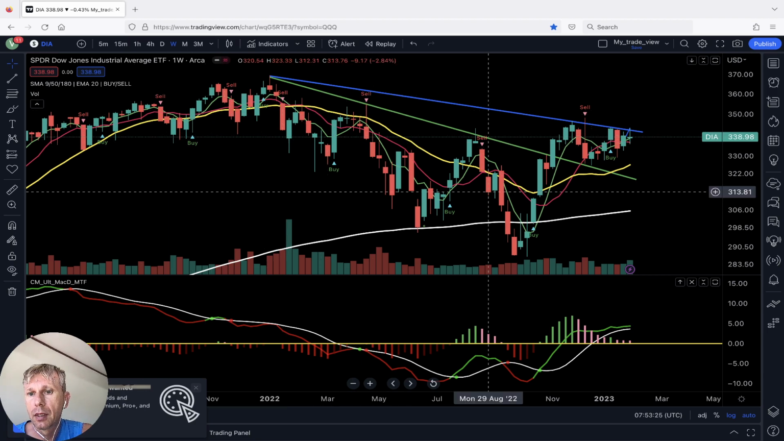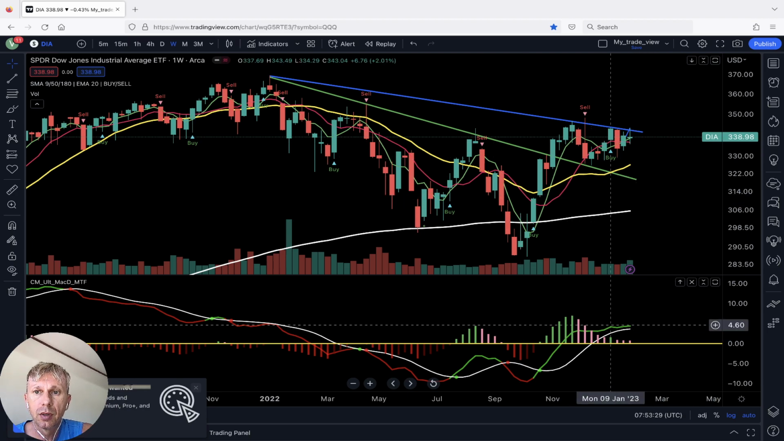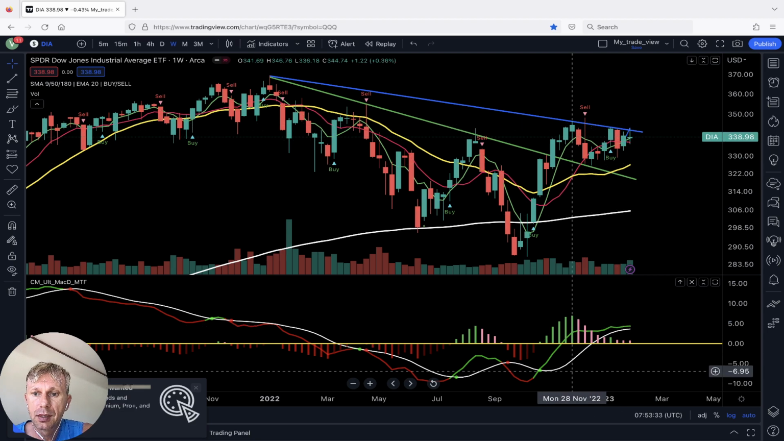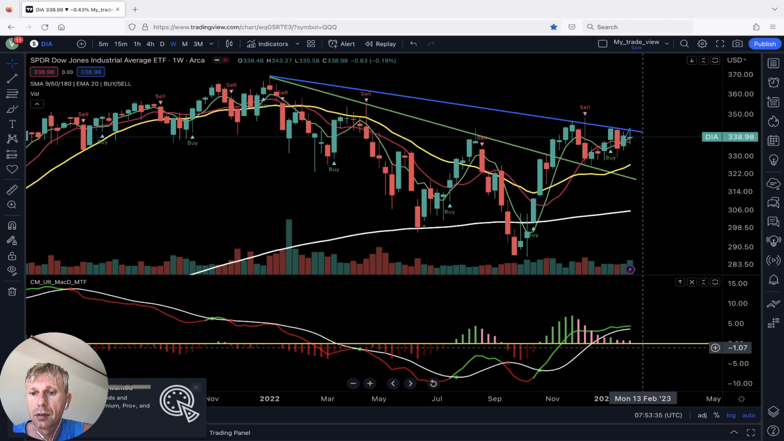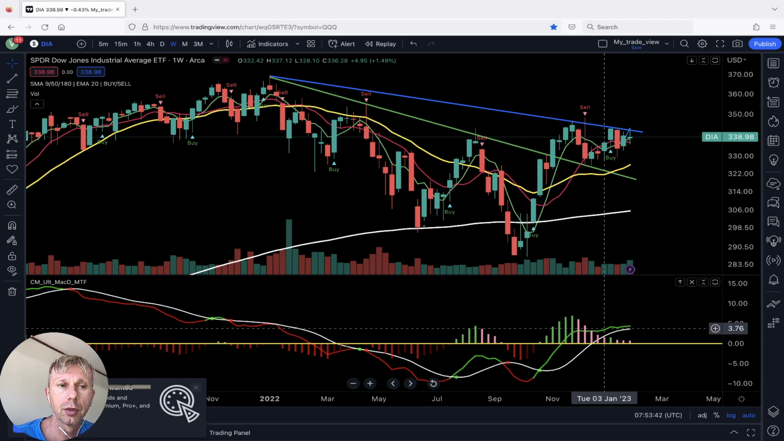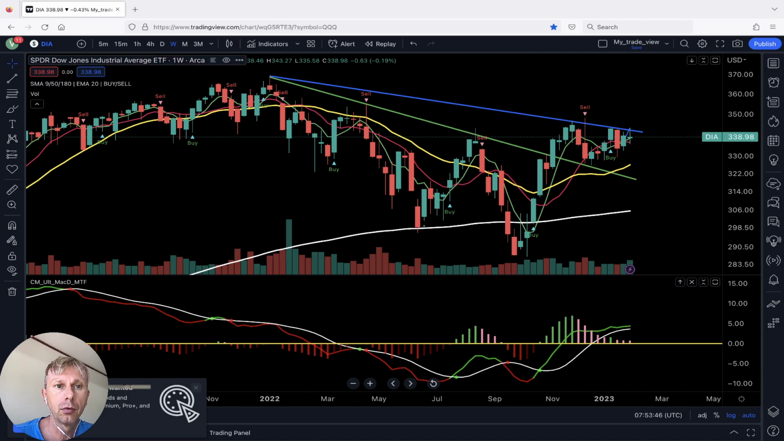Okay, let's move. MACD is still bullish. Yeah, the MACD histogram goes down. It has some bearish divergences on the histogram, but MACD is still bullish. And MA5 is still bullish with a buy signal. Weekly, Dow Jones bullish. Let's move to daily.